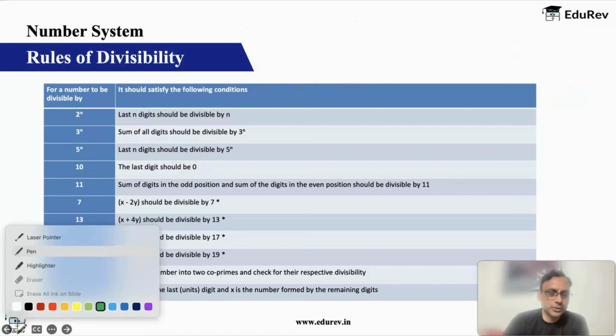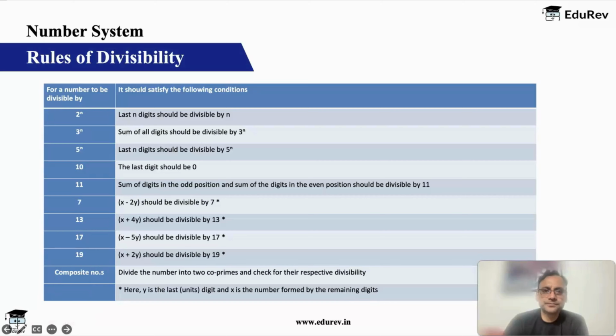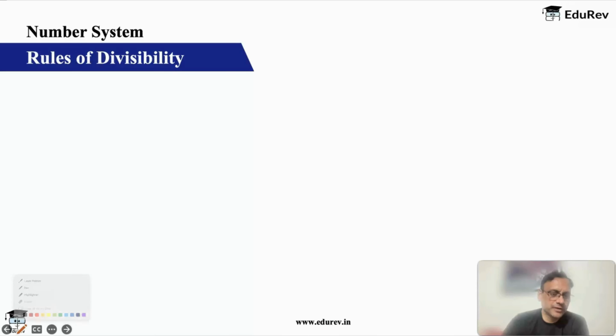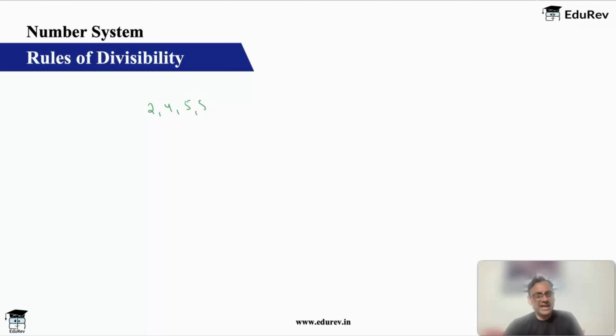We have covered number 2. Let's write here. We have covered number 2, number 4, number 5, number 8, number 10, number 16. All these numbers done. 2, 2 square, 2 cube, 2 to the power 4. Then we have taken 5. 5 square will be 25. We have taken 10.